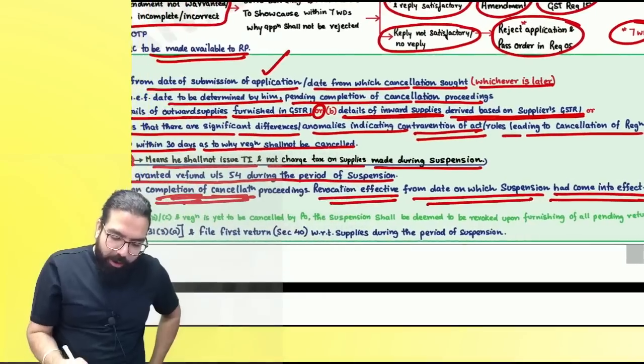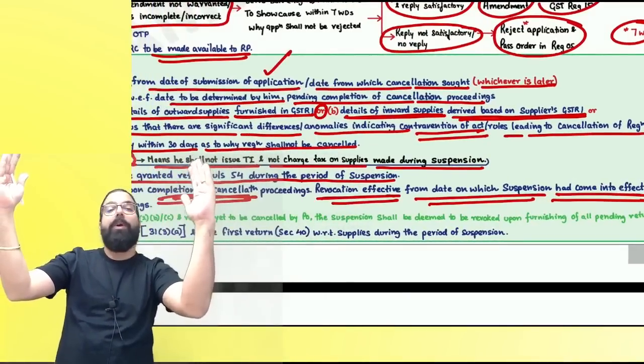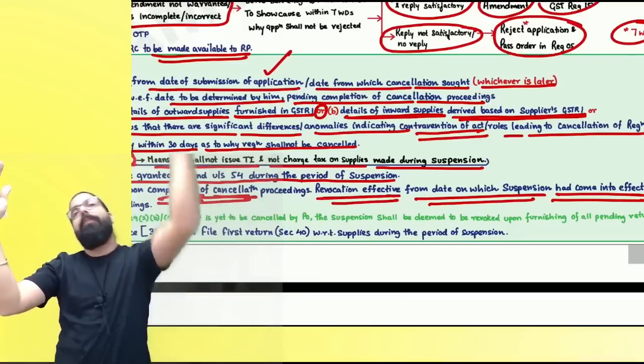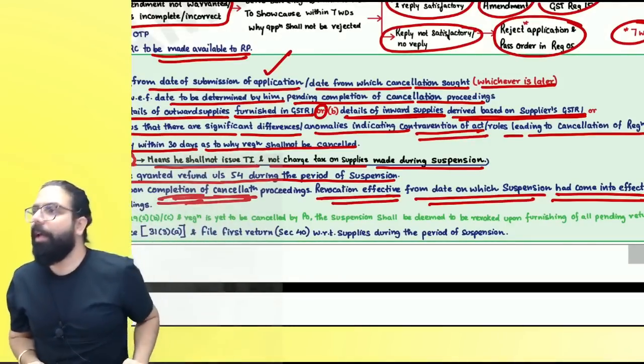Suspension will be revoked. Once the cancellation proceeding is completed, what will happen? Suspension will be revoked from the day it had come into effect. You are no more suspended. Can I go ahead, everyone?